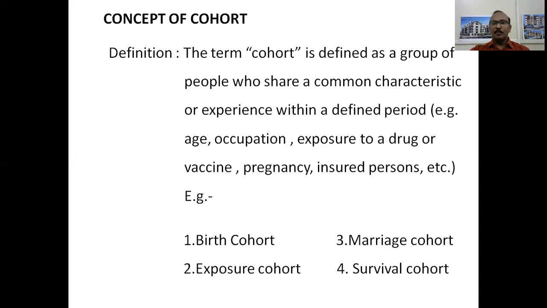Suppose a group of people, say males and females, are getting married on a particular date or in a particular month, then we call it a marriage cohort. Suppose a group of people are surviving after being treated by chemotherapy, say in lung cancer, say after 5 years, they are known as a survival cohort. So now you would have got a brief understanding of what is meant by cohort.